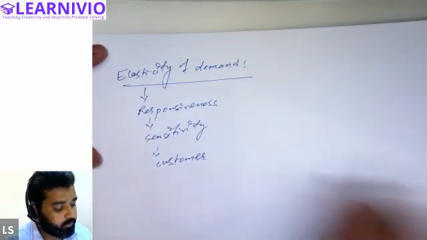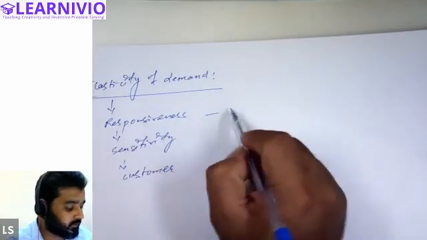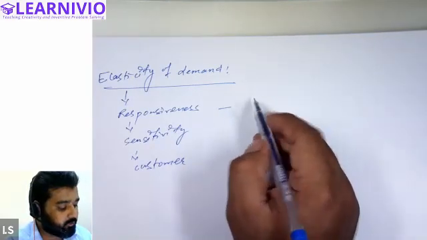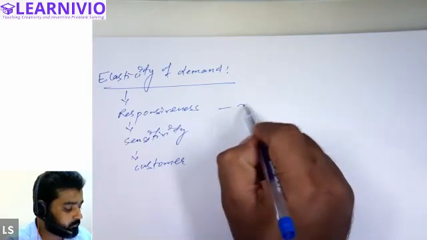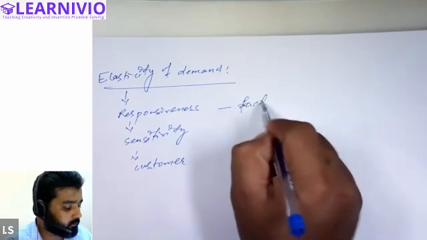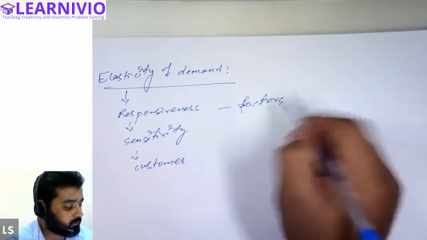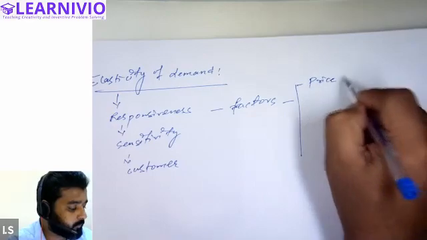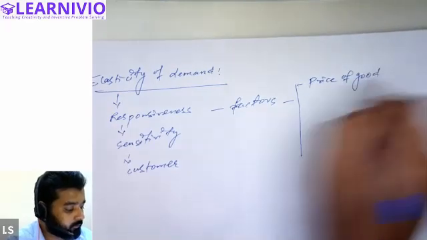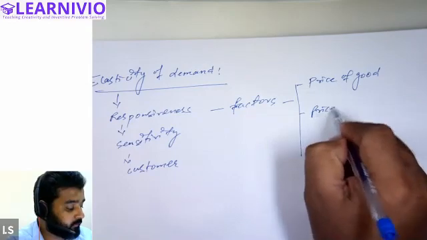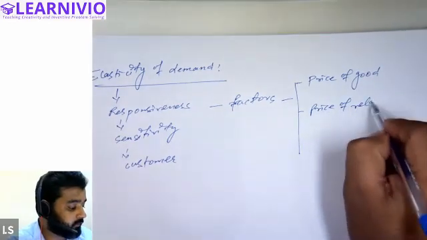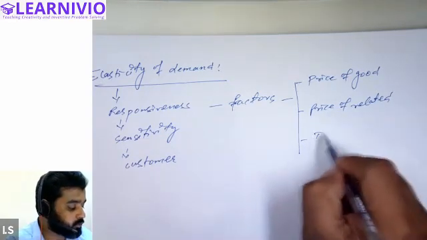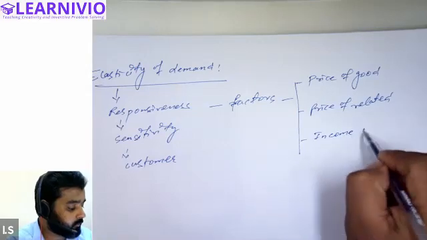All right. Regarding what? Regarding different factors of demand. Let's consider that there are three factors that can affect demand. One is price of good, and then there is price of the related goods, right? Price of related good. And we have income of the consumer. All right, income of consumer.